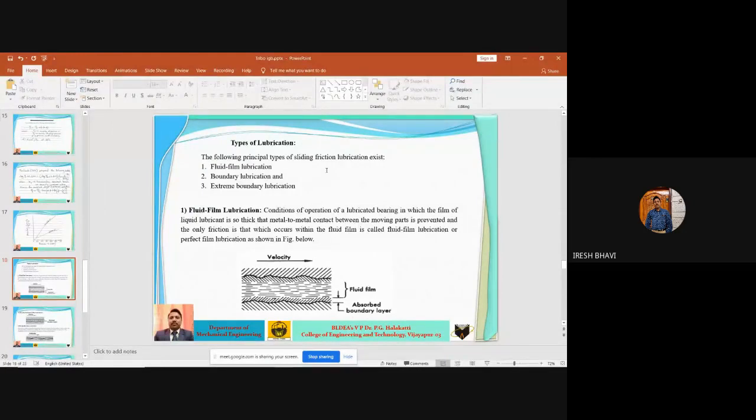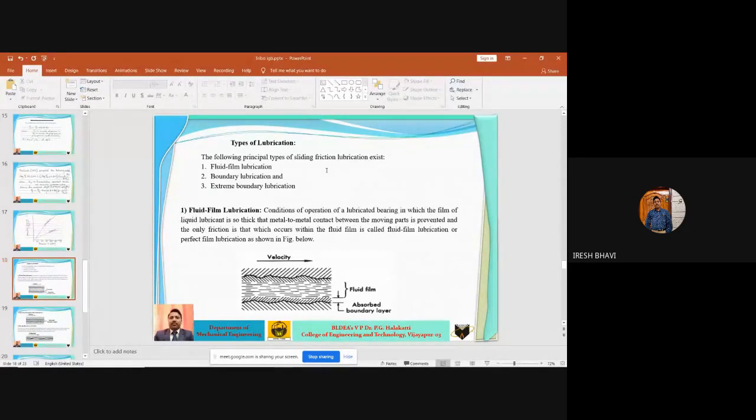Then the physical and chemical properties of the lubricant also. Different properties of the lubricant, for example, viscosity, density, and composition of the lubricant. On that also the friction between the two sliding surfaces depends, as well as on the physical and chemical properties of the metal. Which are the two metals that are coming in contact?